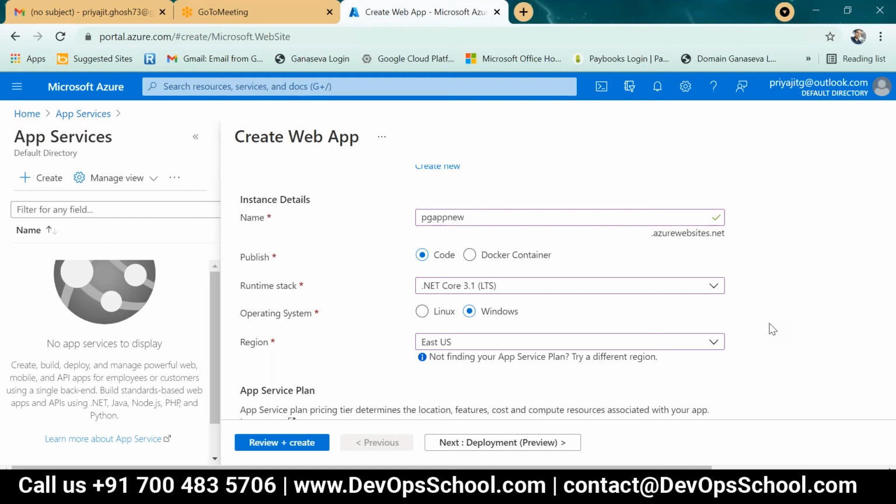Let's say I have a web app WAR file which opens just a login page. If I select code and create this web app, then I can directly place that WAR file in this web app and run it.